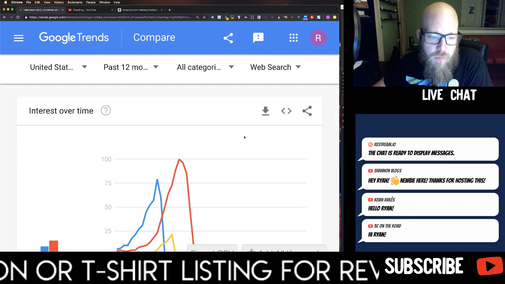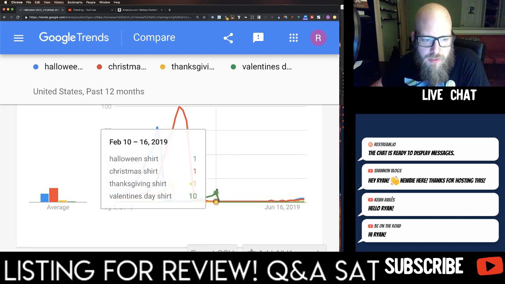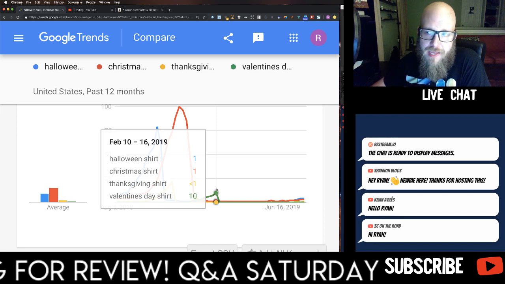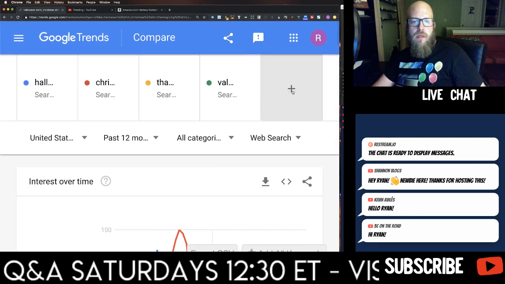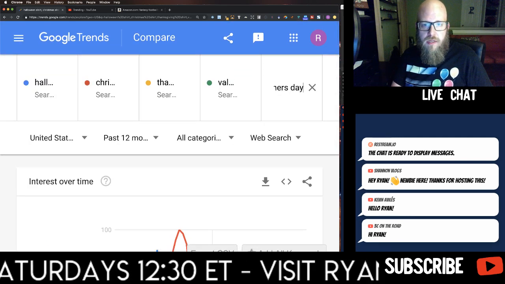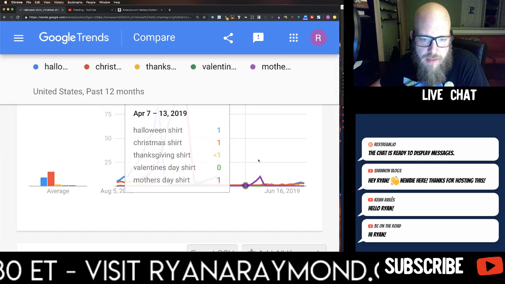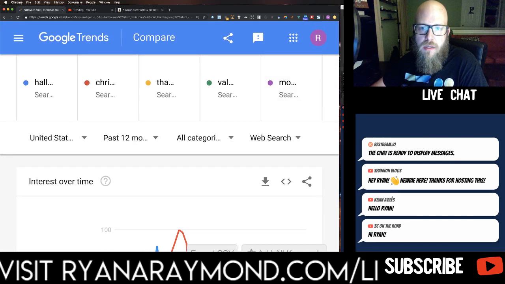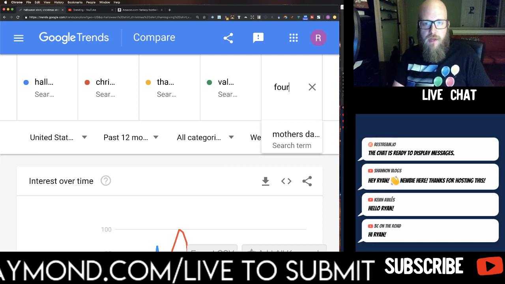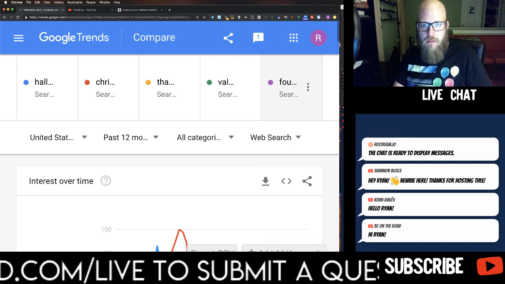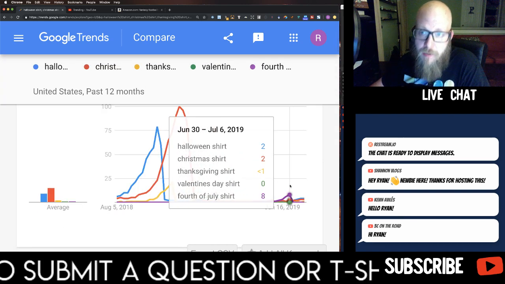And if you guys wanted, you could do this with every sort of holiday. So look at that, Valentine's Day shirt is at a 10 compared to a Christmas shirt. So you could then go back through, let's add in Mother's Day shirt. And that is a 10 compared to Christmas. I don't know if it's going to let me add any more there. So let's add in 4th of July shirt, which is an 8 compared to Christmas.